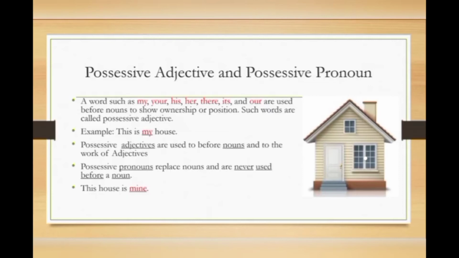My has been used before a noun, so it's an adjective. And if the possessive word is at the end of the sentence, it would be a possessive pronoun. Okay, there is only one simple trick to know the difference. Possessive adjective comes before a noun and possessive pronoun comes at the end of the sentence or after the noun.